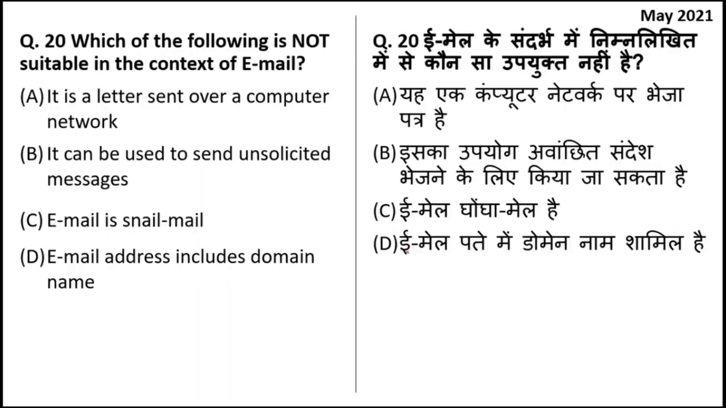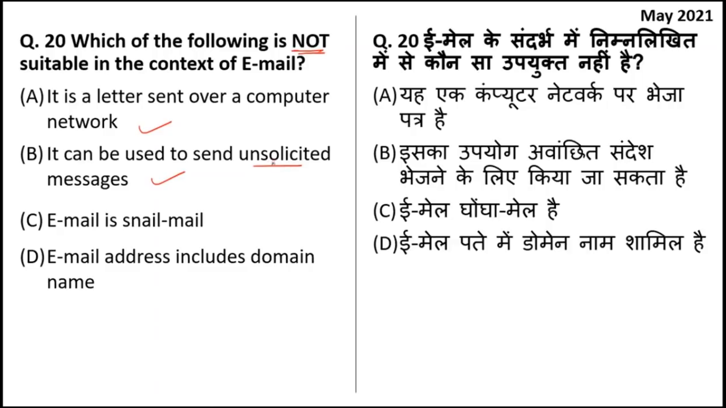Which of the following is not suitable in the context of email? The question says which is not suitable. So it is a letter sent over a computer network. Yes, this is true. It is used to send unsolicited messages. Yes, this is true. For students who do not know the meaning of unsolicited, it means that it is not wanted.